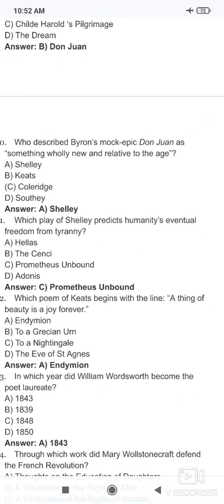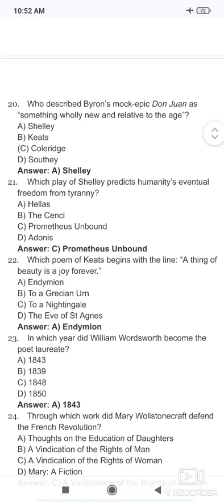Now the question number 20. Who described Byron's mock epic Don Juan as something wholly new and relative to the age? So it was described by Shelley, P. B. Shelley.